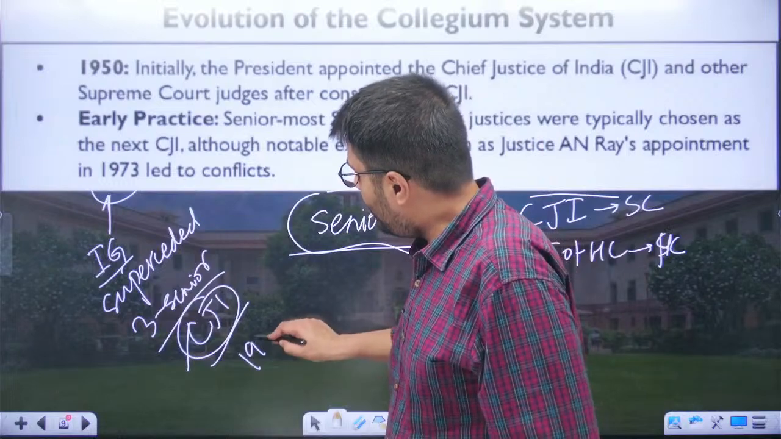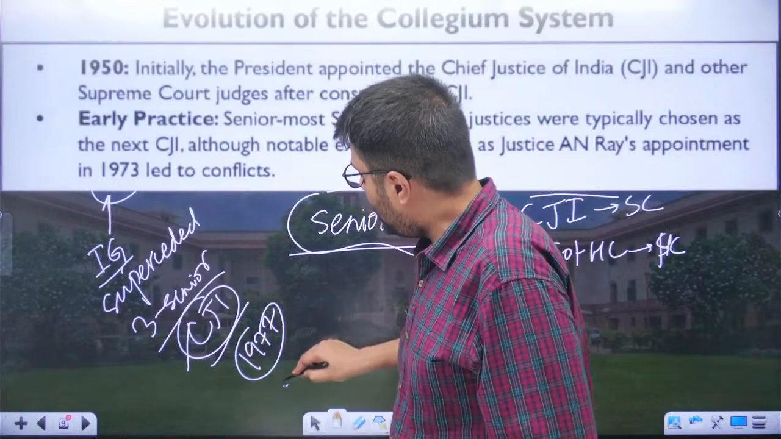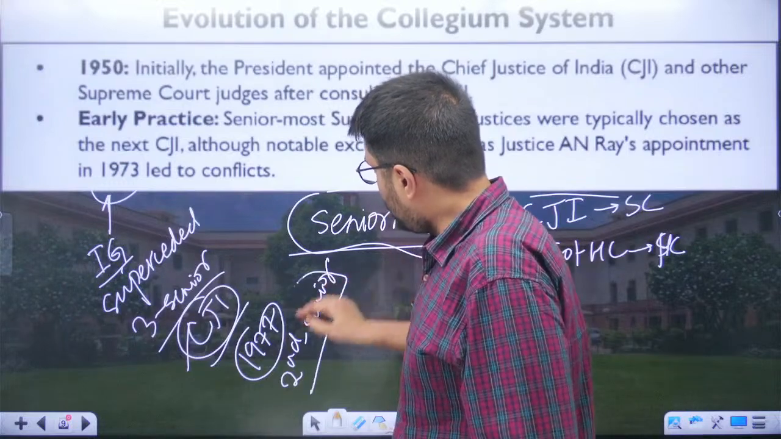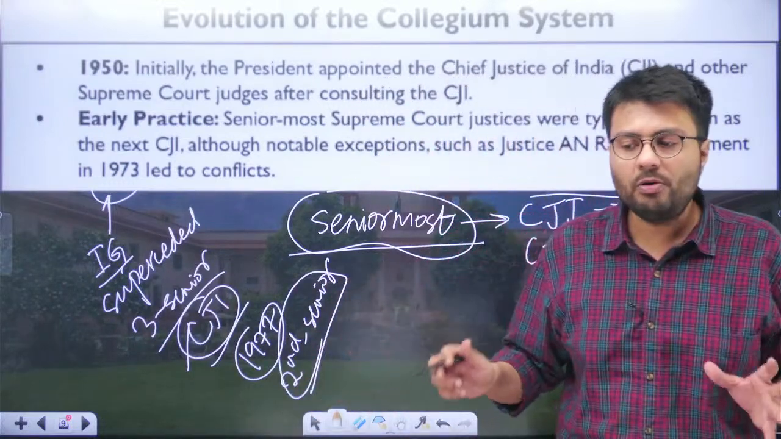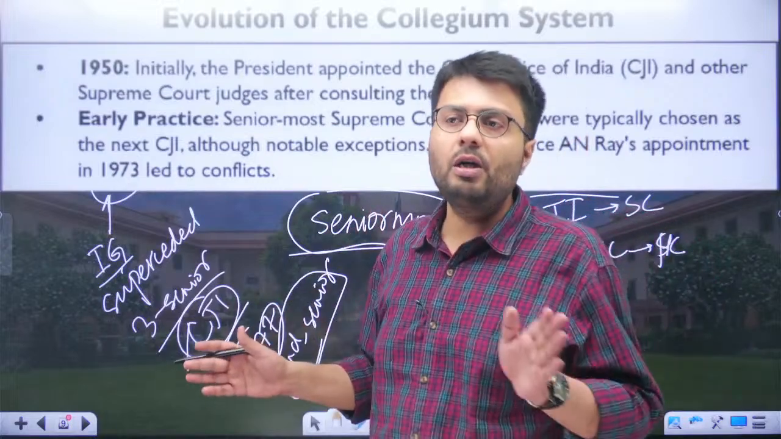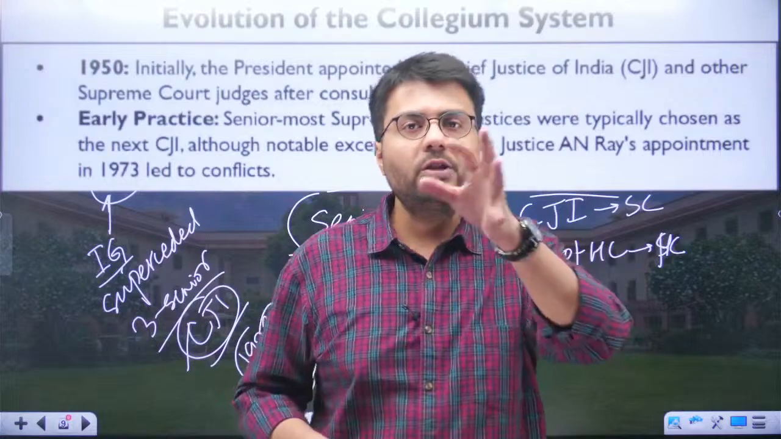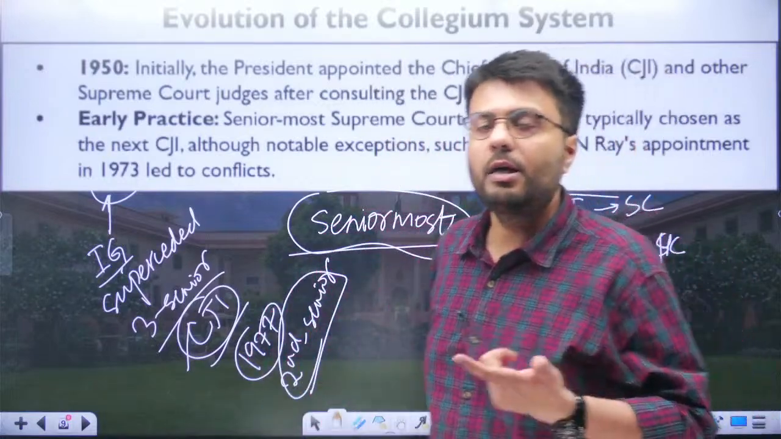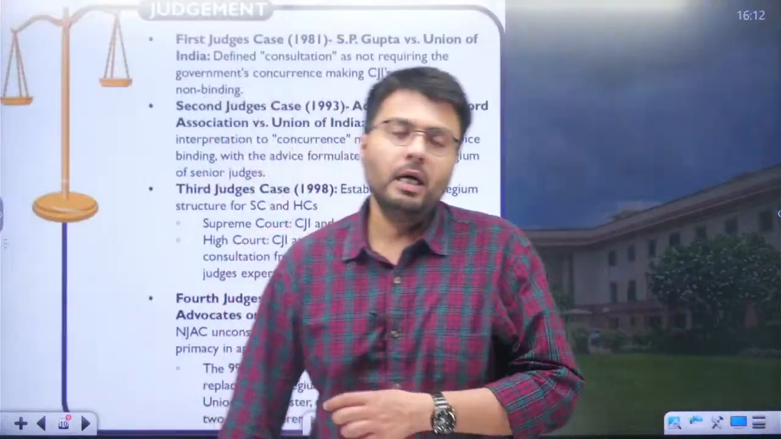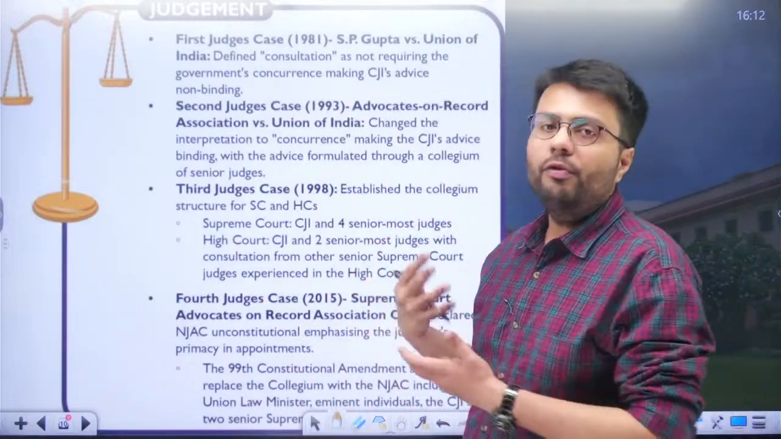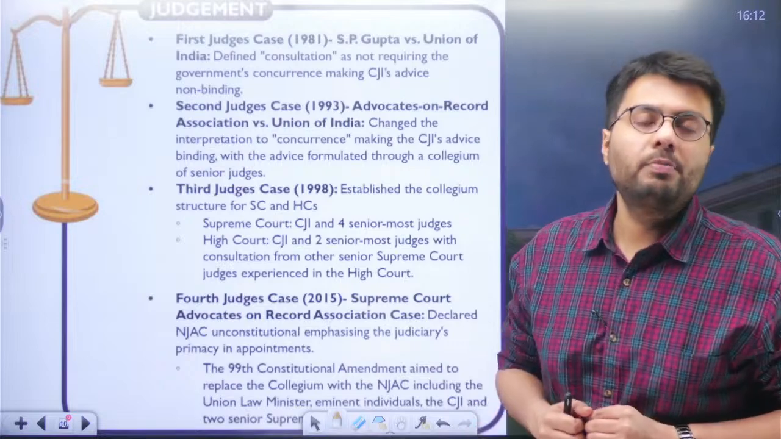Similarly, in 1977, she appointed the 2nd senior most judge as the new Chief Justice. So this made the judiciary think that the primacy of the executive is not okay. Judiciary should take matters into their own hands when it comes to appointment to the High Courts and the Supreme Court. So therefore, a series of judgments was passed by the Supreme Court of India.